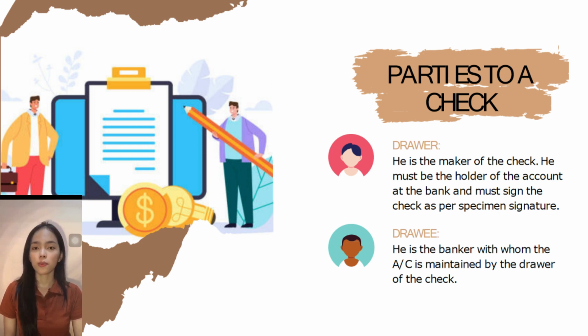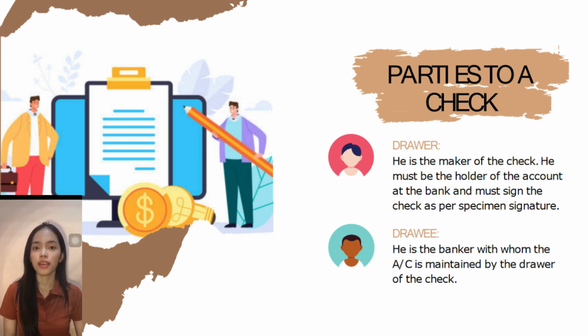Generally, there are two parties to a check. This includes the drawer and the drawee. Drawer. He is the maker of the check. He must be the holder of the account at the bank and must sign the check as per specimen signature, meaning that the drawer, or the person who draws the check, signs in order for the bank to pay the sum,